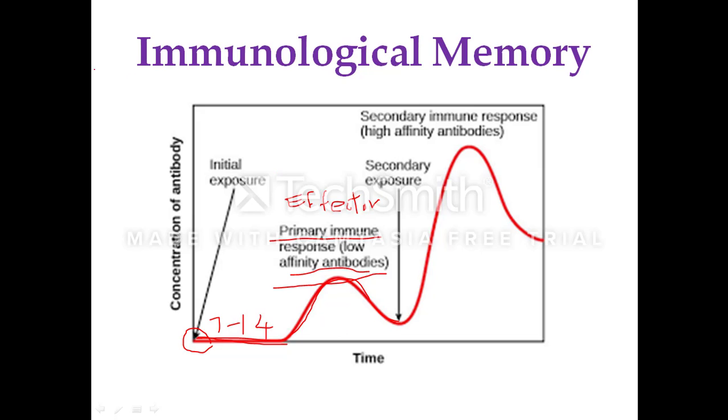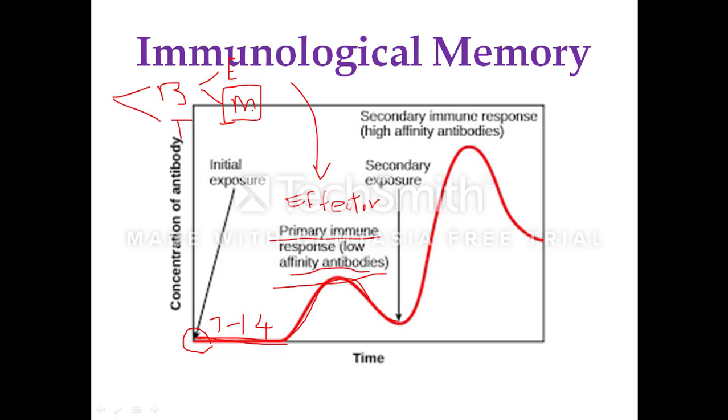Similarly, when there is proliferation of the lymphocyte, be it B or T lymphocyte, we will find two types of cells: effector cells and memory cells. The effector cells activate the primary immune response. But the memory cells are long lasting and will retain the information of the pathogen for further subsequent infection.